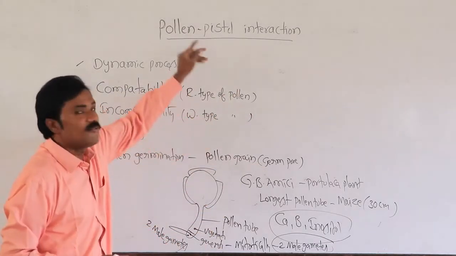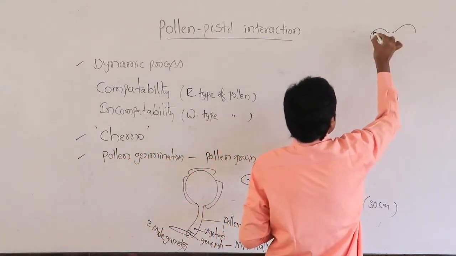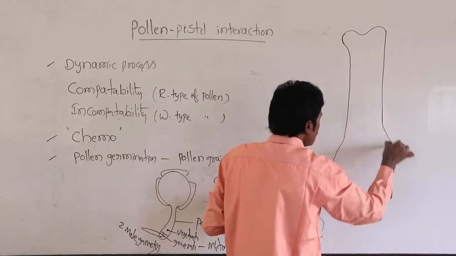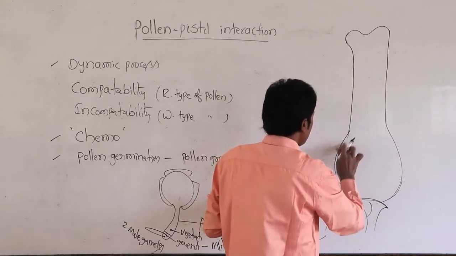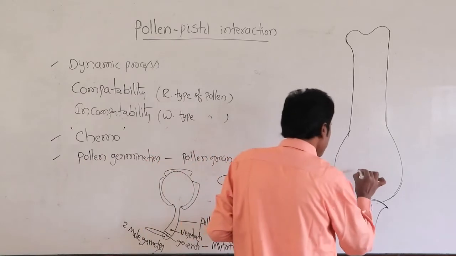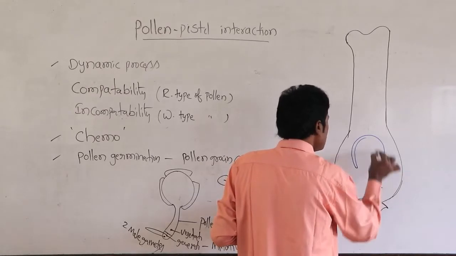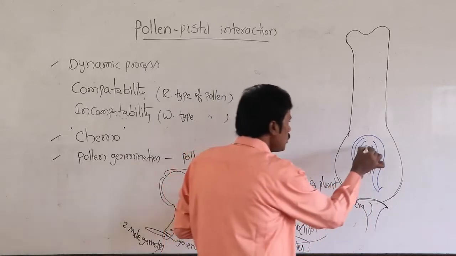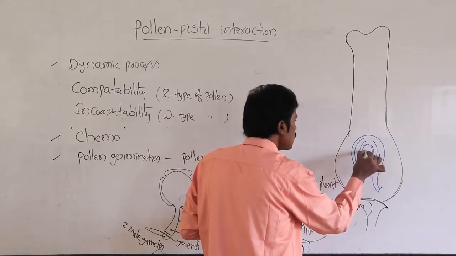If you observe this diagrammatically, roughly, this is the stigma, this is the ovary. Inside the ovary, if you observe the ovule, normally an anatropous ovule, inside the ovule is the embryo sac.